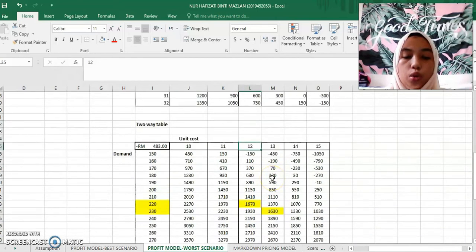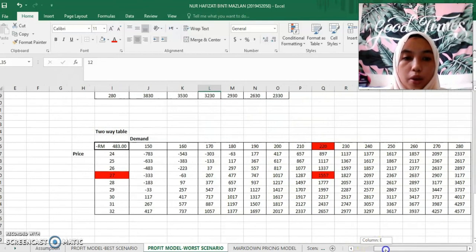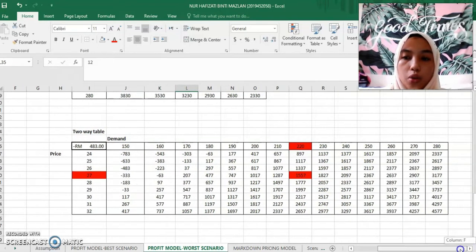And I want to know another way for me to raise my profit. I run a two-way table between the price and the demand. The price is between 24 ringgit to 32 ringgit, and the demand is between 150 units up to 280 units. It shows that at the price of 27 ringgit, I can achieve 1,557 ringgit with the demand only 220 units.